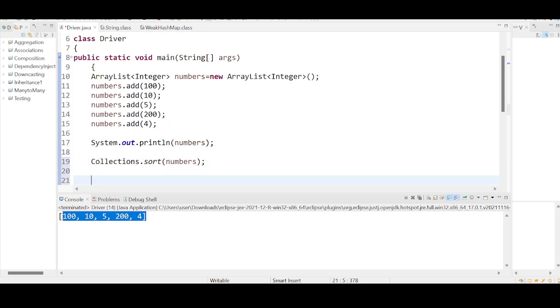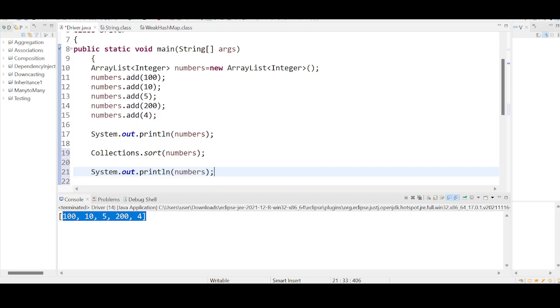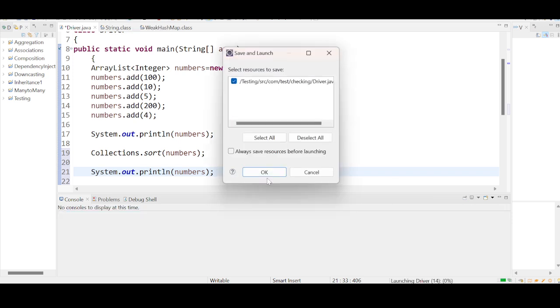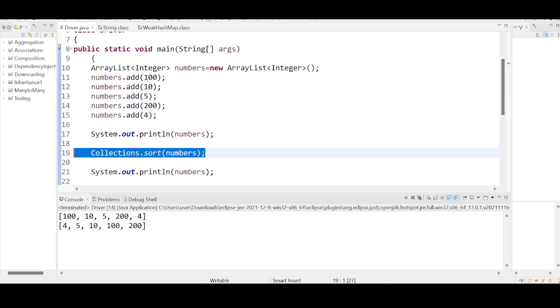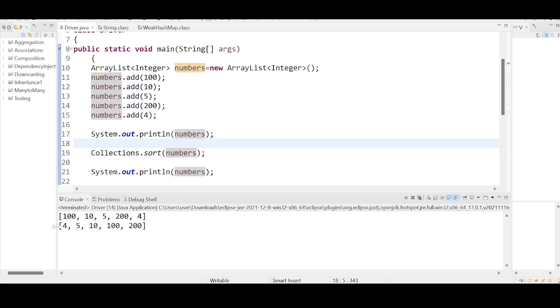So what it is going to do, internally it has some logic. That logic is going to give an output in the form of ascending order. All the elements, all the objects will be sorted in the form of ascending order. See, before sorting, the insertion order is preserved, and you are applying the sort method. You are using the sort method, and you are passing the reference variable of the array list. All the elements, all the objects are sorted in the ascending order.